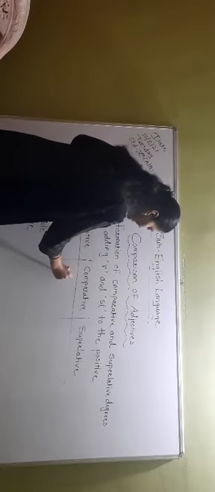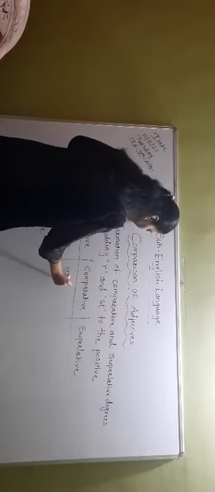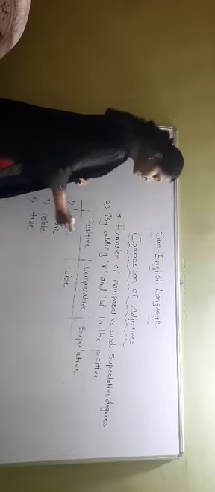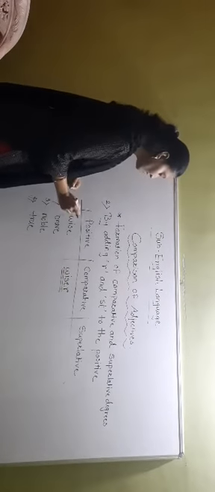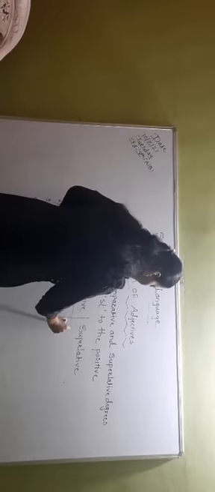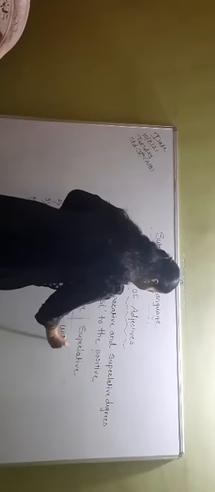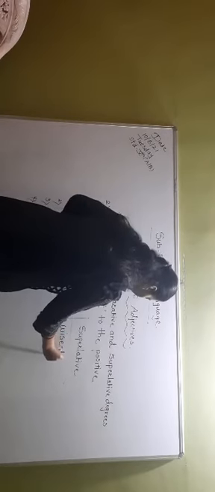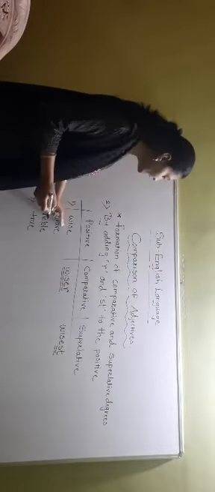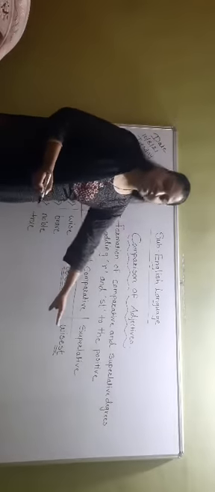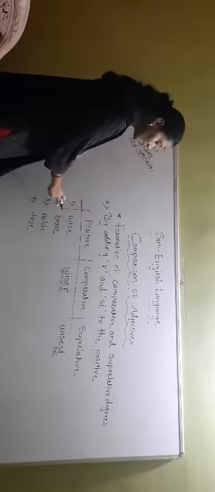Wise. What I am doing here? I am just adding r. I have written the spelling of wise and I have added here r. Wiser. What that spelling has become? Wiser. Wise, wiser. And here, now I am adding st to that word. That word has become wisest. Wise, wiser, wisest.